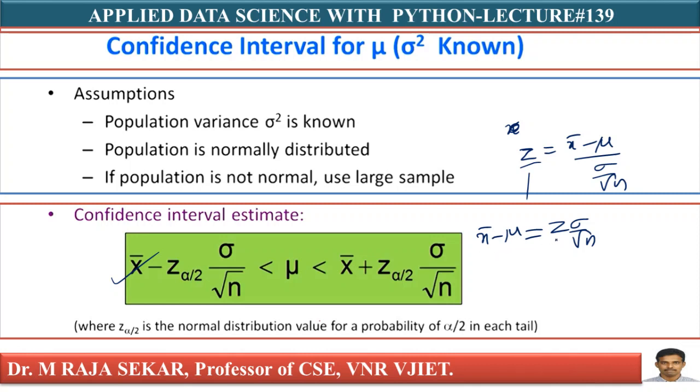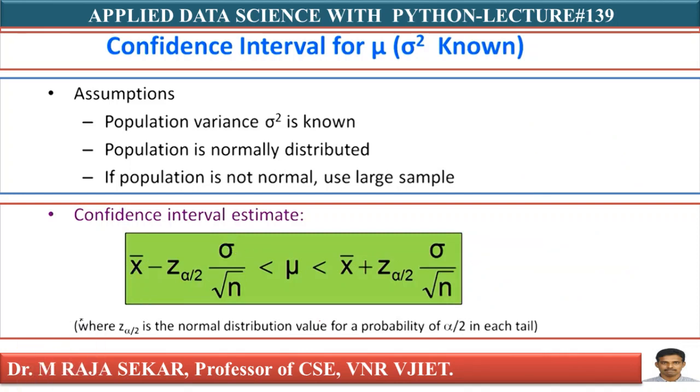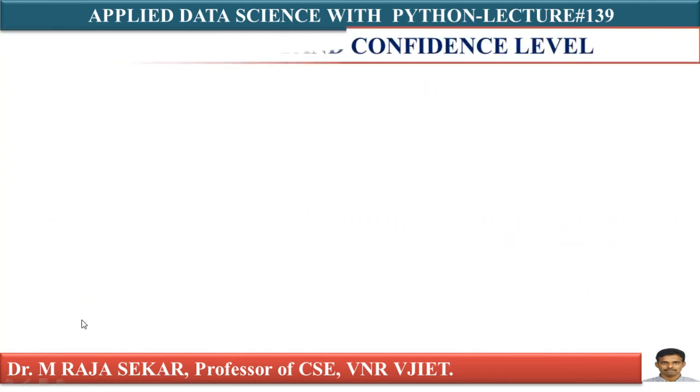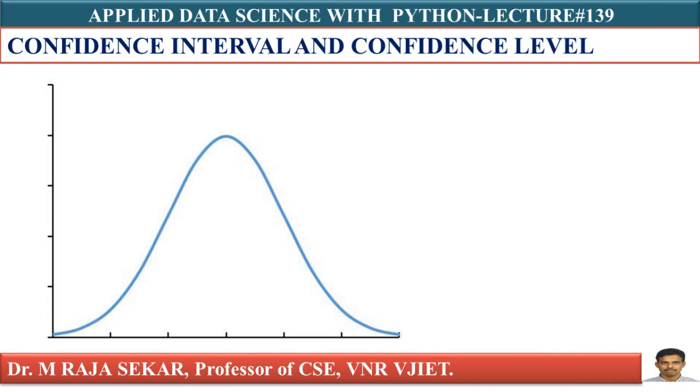What happens? X bar minus z into sigma by root n equal to mu. For minus, you will get the lower limit. For plus, you will get the upper limit. Anyway, I will try to analyze that. We will try to understand it with appropriate problems so that you can understand, isn't it?